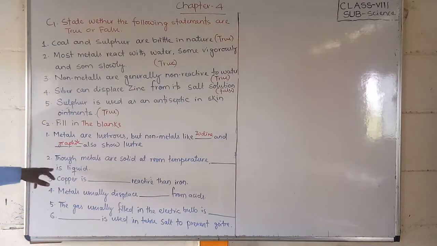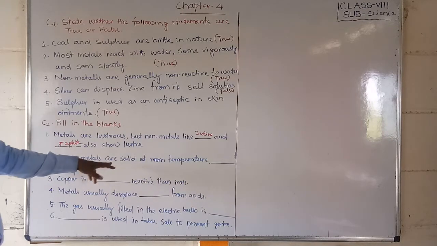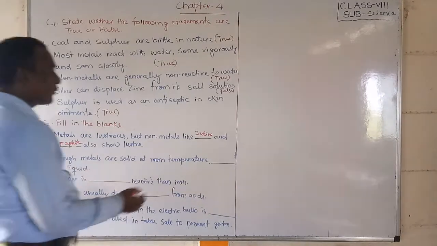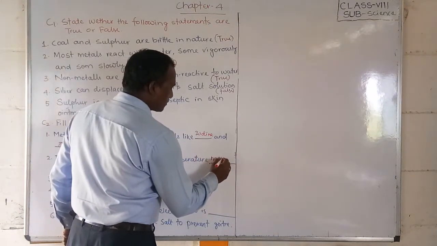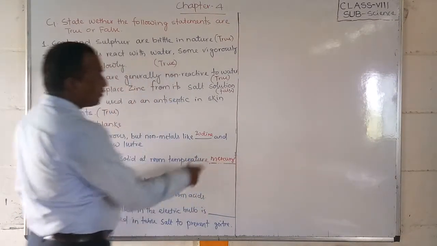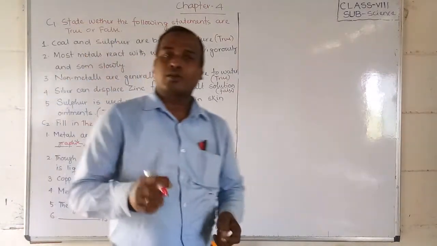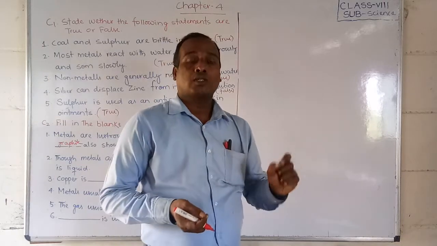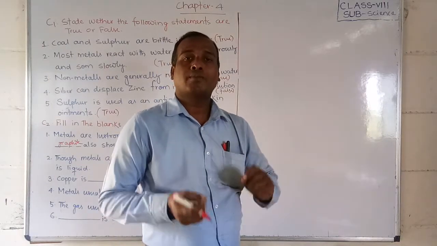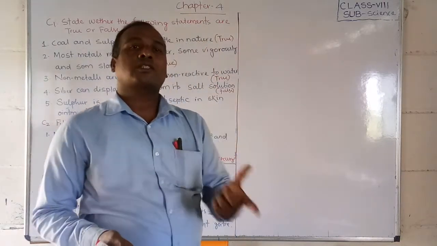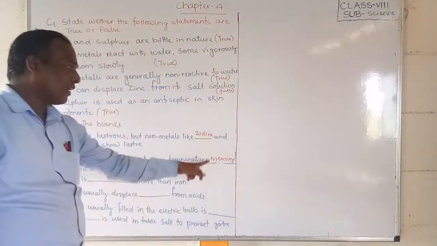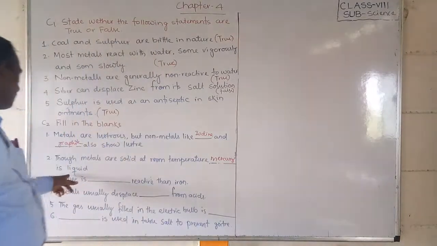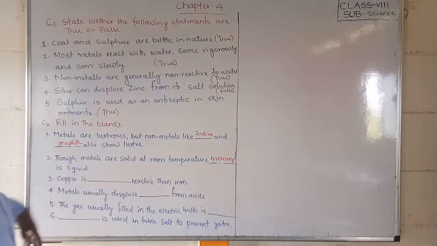Second question, friends: though metals are solid at room temperature, mercury is liquid. Yes. Friends, we use mercury as a liquid in our thermometer. It is called mercury because at room temperature it stays like a liquid. It is a metal, but we also use it as a liquid in the thermometer. So mercury is a liquid.